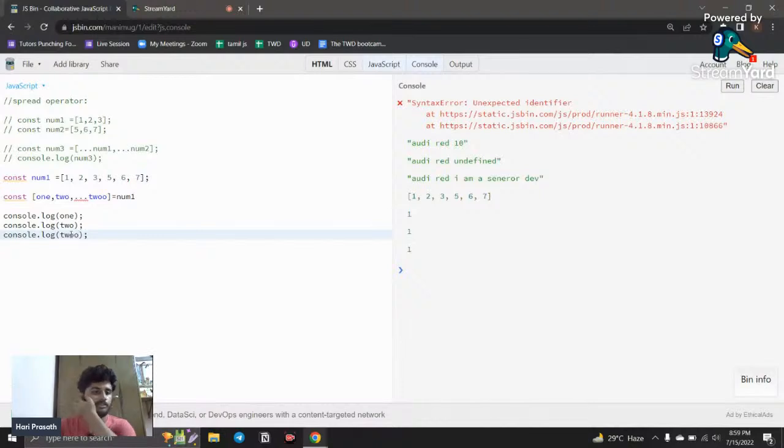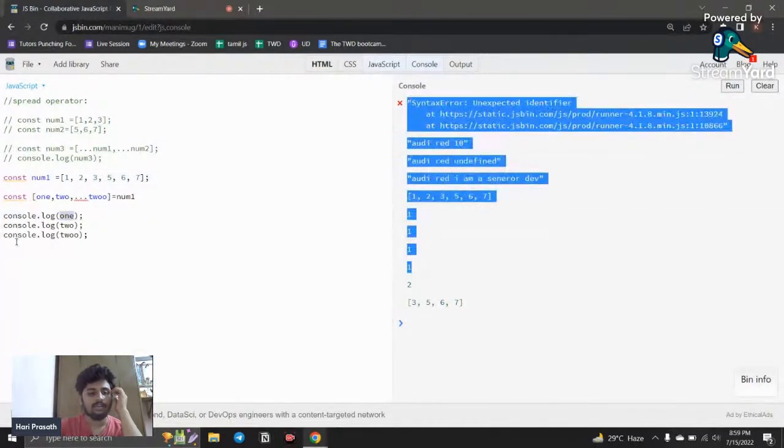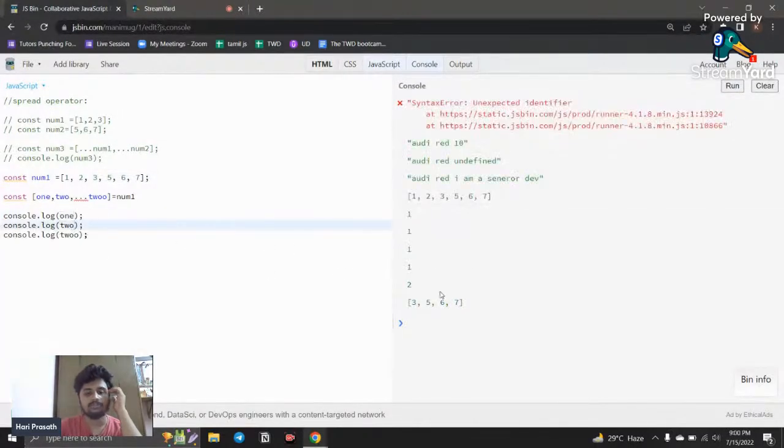so here instead of this, 2. So what we have done now: in this one variable we have the value 1, and in this 2 variable we have the entire remainder as an array itself. If I run this code, you can see if I call console 1, it is displayed here, and if I call console 2, the value of console 2 is displayed, with all the array items.